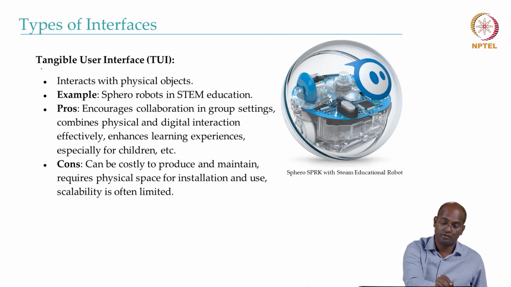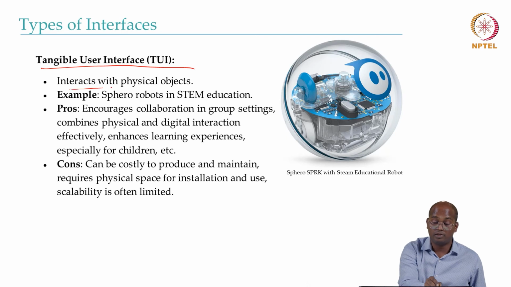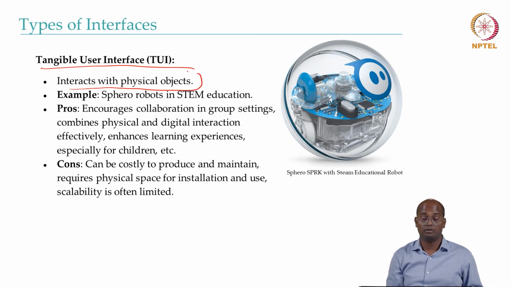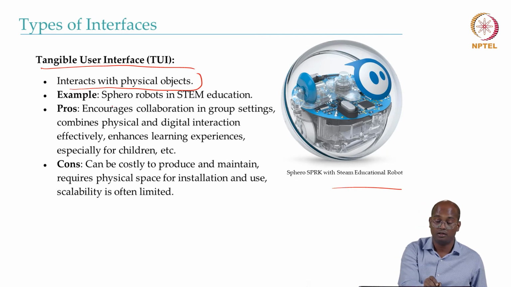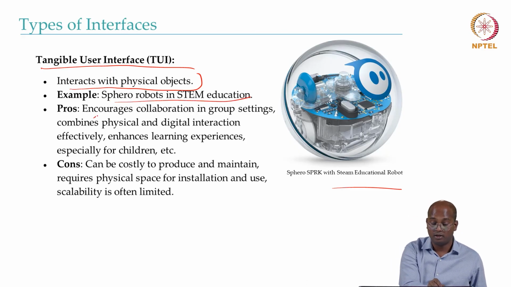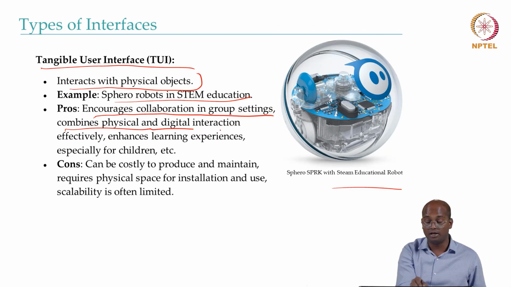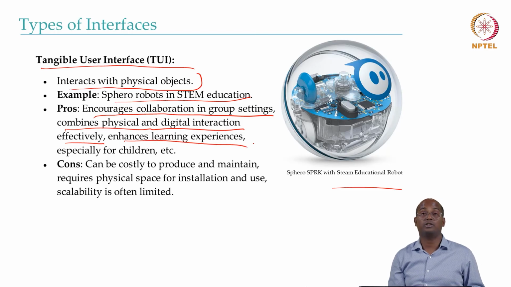Another type of interface is tangible user interface, where basically you interact with physical objects. For example, in this case, you can see the Sparrow robots being used in STEM education. Pros are that it encourages collaboration in group settings and combines physical and digital interaction effectively. It enhances learning experiences, especially for children.